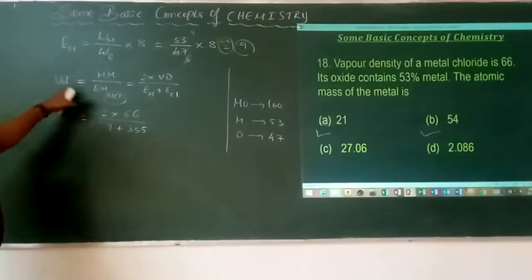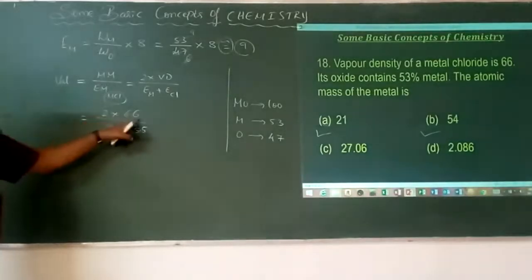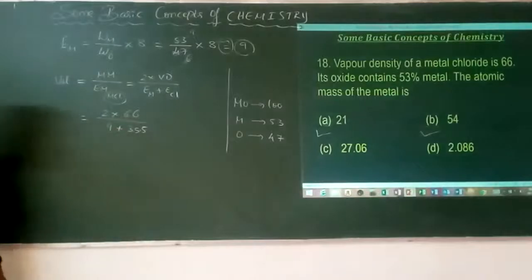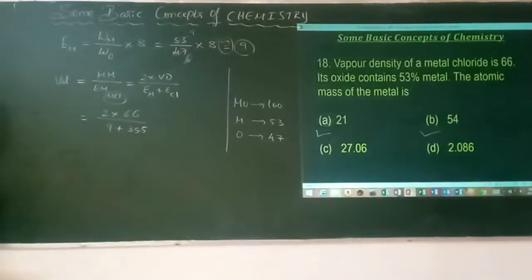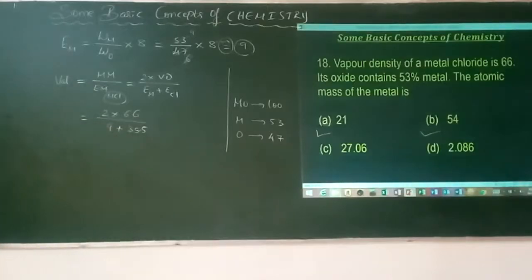Molecular mass is equal to valency into equivalent mass of that particular compound. Therefore, it is 2 into vapor density, 66, divided by 9 plus 35.5.